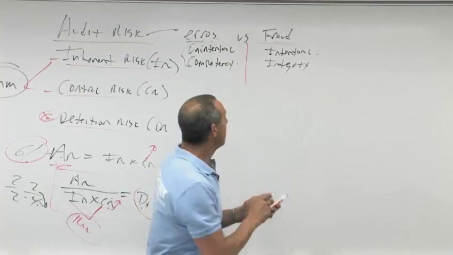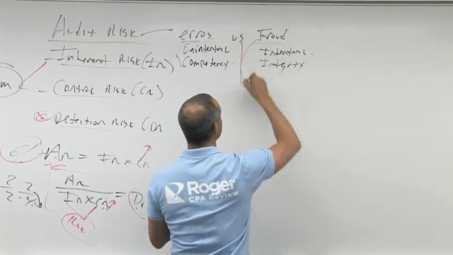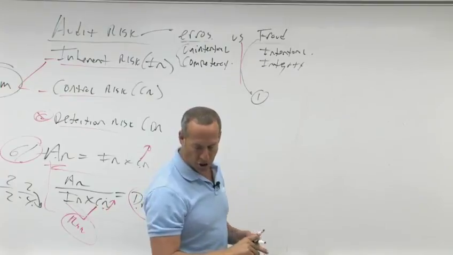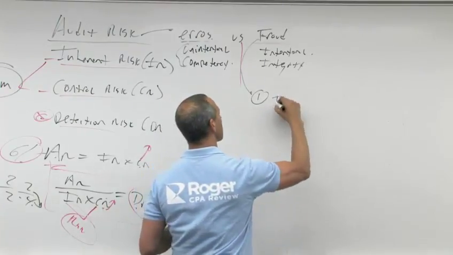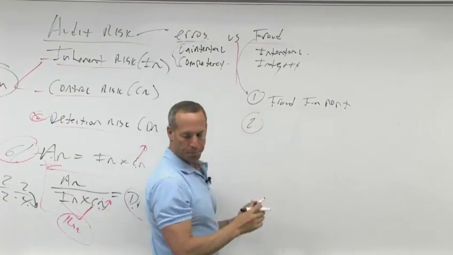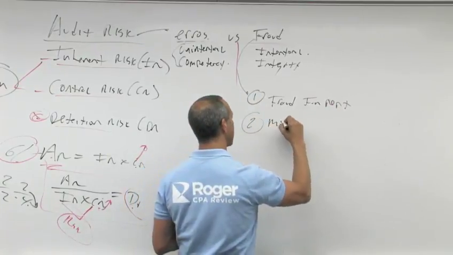With fraud, because it deals with integrity, we're really concerned. So there are two different types of fraud. One is called fraudulent financial reporting. The other is called misappropriation of assets.